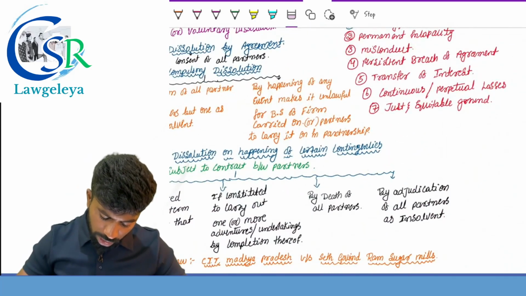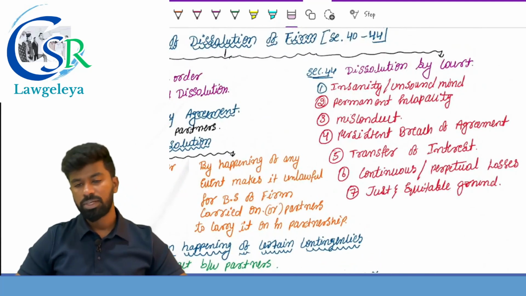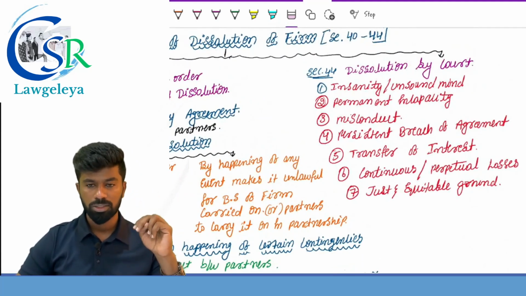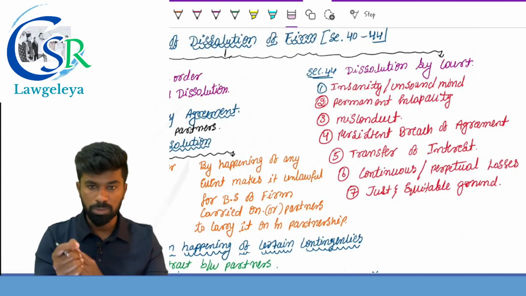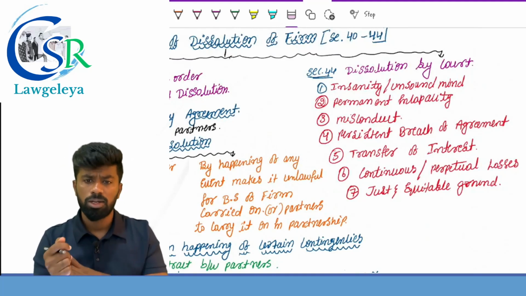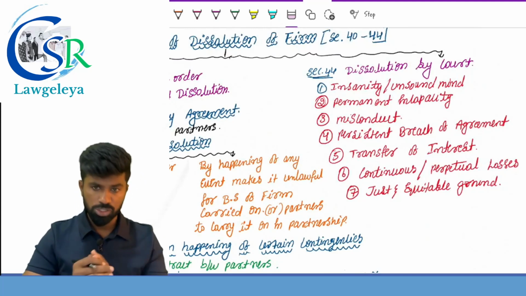Next category is dissolution by order of the court. So where can the firm be dissolved by the order of court? The first one is what? Insanity or unsound mind, if a partner becomes insane or of unsound mind. Second one, permanent incapacity, not temporary incapacity. Misconduct, any conduct of the partner which will affect the carrying on of the business of the firm.